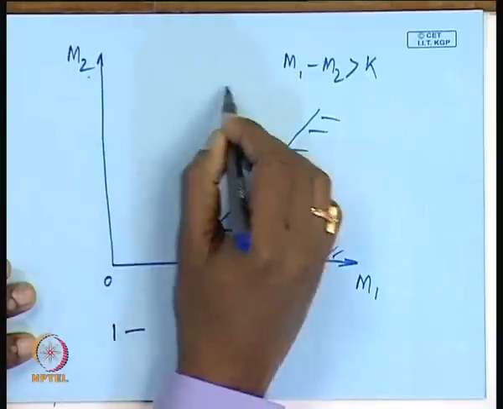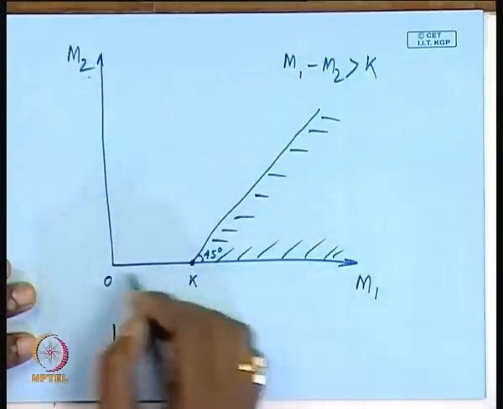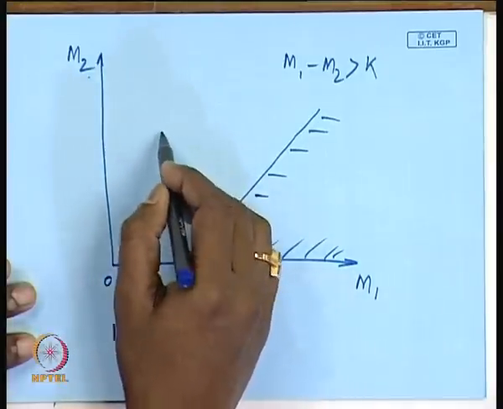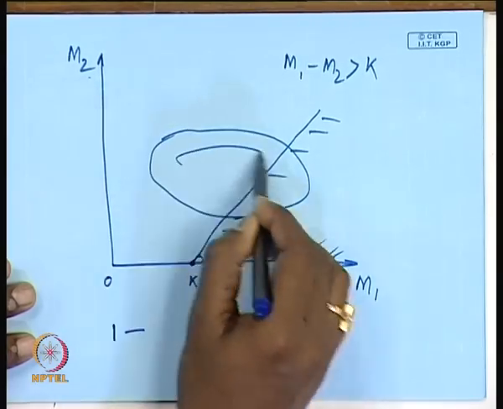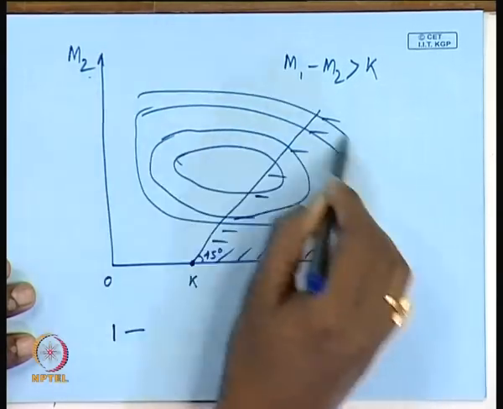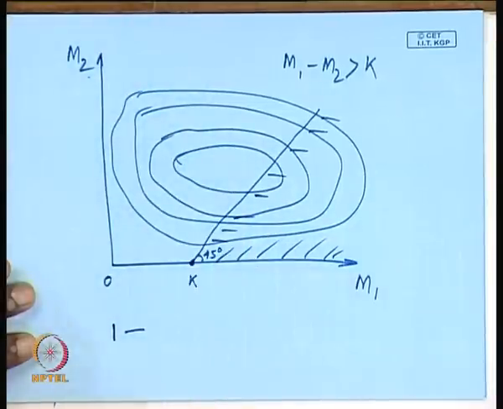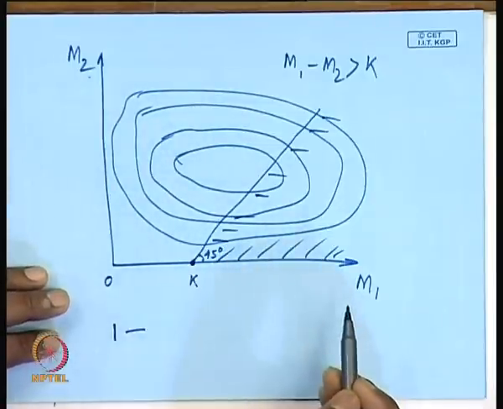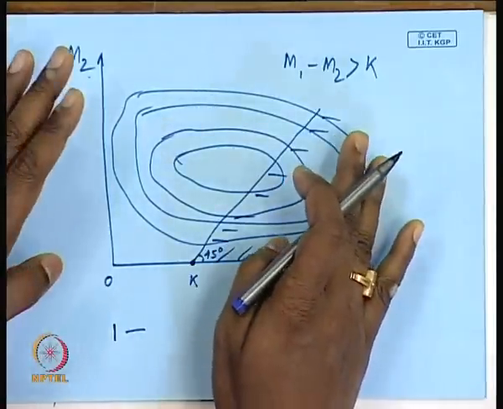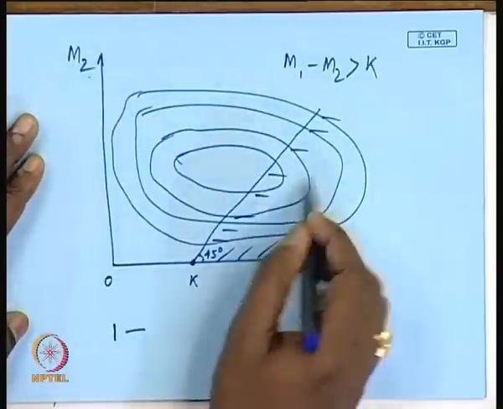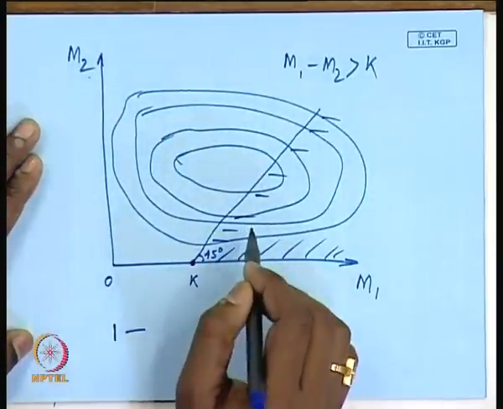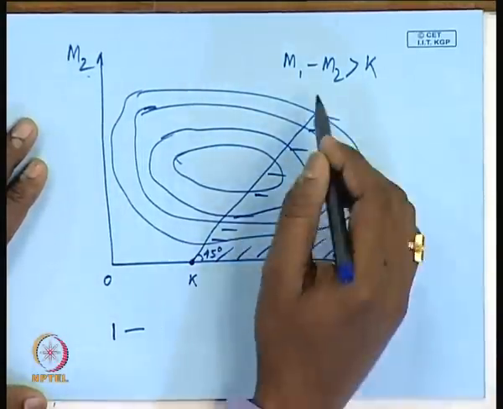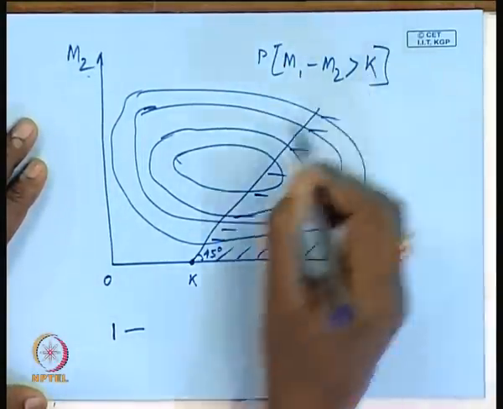Okay. Now suppose the probability mass is concentrated for specific combinations of m1 and m2, and suppose that these are the contours of the joint probability. Obviously this is a discrete random variable that we are talking about, but you can imagine this probability as a surface, represented by the contours, and we just want the part of the contour that gives the probability of m1 minus m2 greater than k.